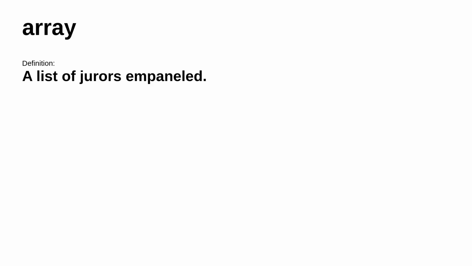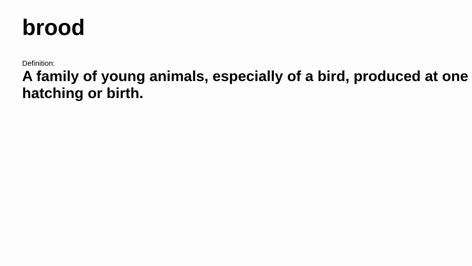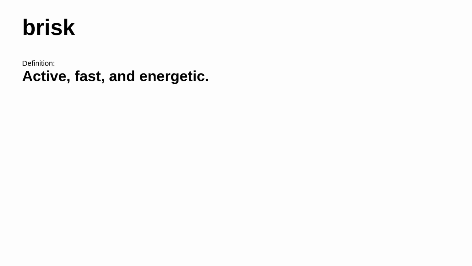Moving on. The next word is brood. It means a family of young animals, especially of a bird, produced at one hatching or birth. For example, a brood of chicks. Up next. Brisk. It's defined as active, fast, and energetic. For example, a good brisk walk.